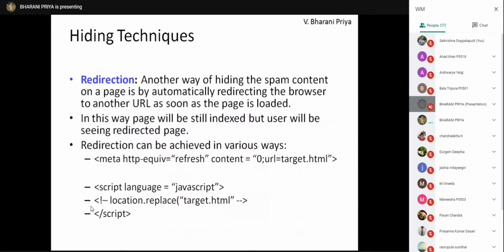Redirection. To hide the content of the web page, whenever the user clicks on one web page, the page is immediately redirected to another web page. That means when he enters one page, without seeing the content of that web page, the user is redirected to another web page. In that way, the content of the page is hidden, and that is achieved using a meta tag or else from the script.